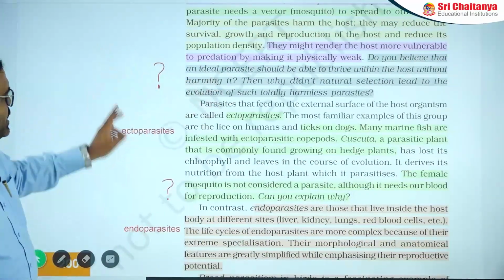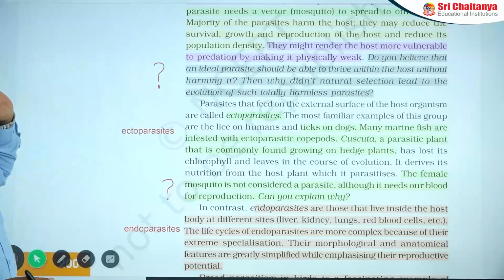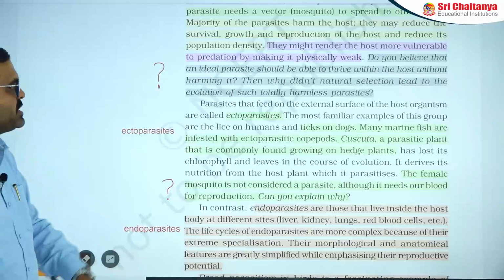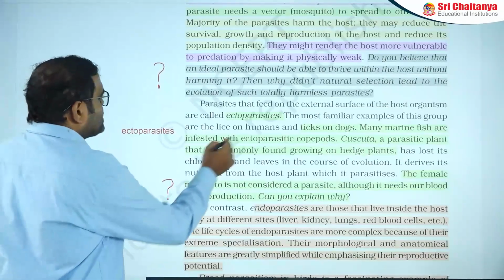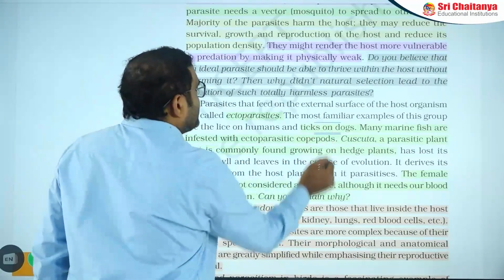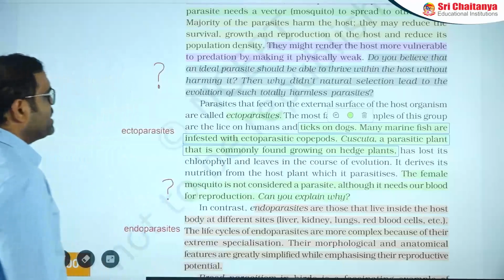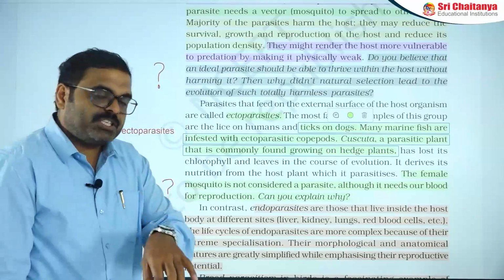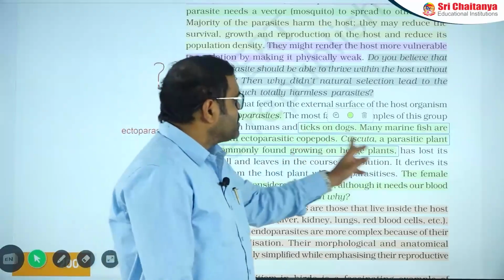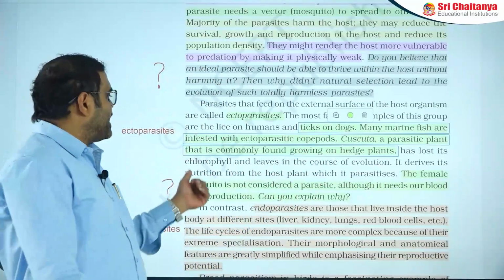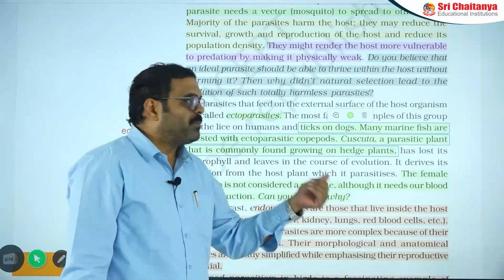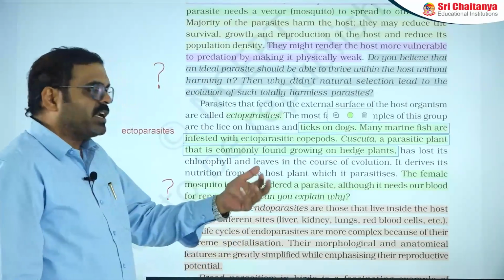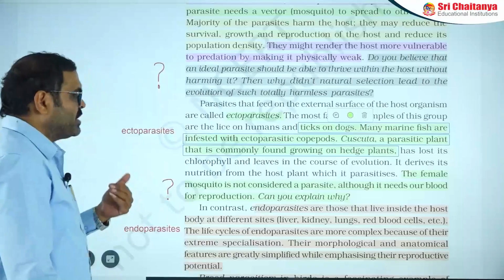The next one is the ectoparasites. Ectoparasites means living on the surface of the host. Examples are ticks on dogs. Many marine fishes are infected with ectoparasitic copepods. Copepods are crustaceans, living on that part. Cuscuta is a parasitic plant commonly found growing on a hedge plant. Because Cuscuta does not have photosynthetic components, it depends on the host and grabs its nutrition from it.